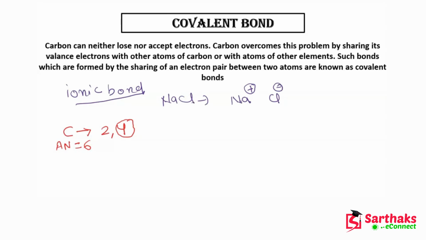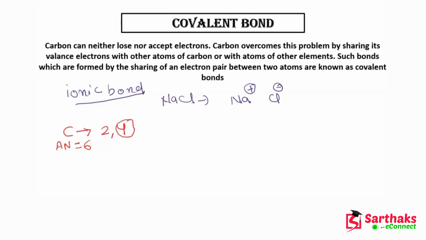In a covalent bond, it doesn't need to transfer its electron. It can just share its electron. Now how is this sharing possible? Let's move on to the next slide and talk about how this sharing is possible.